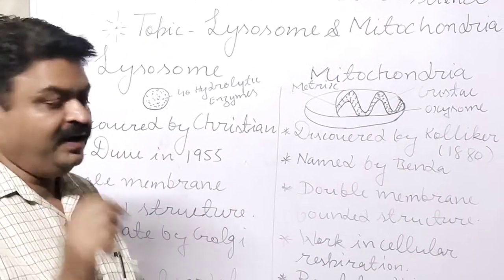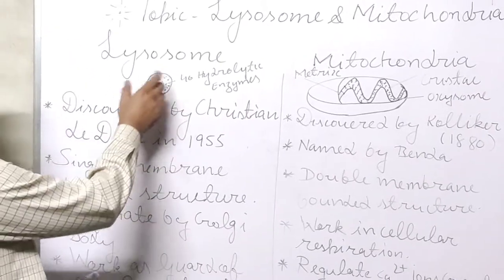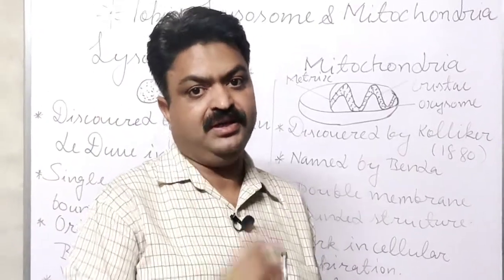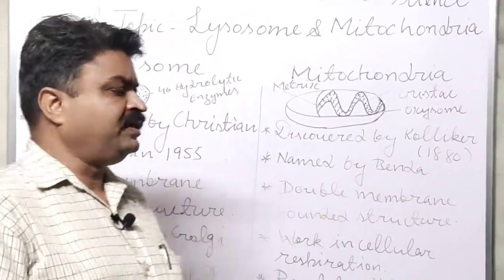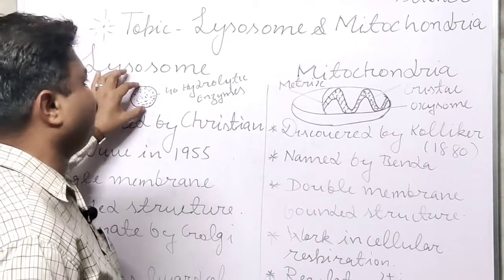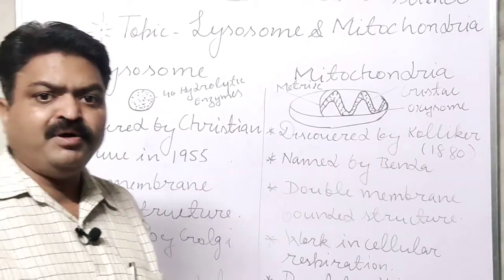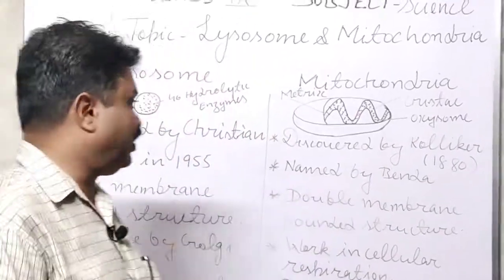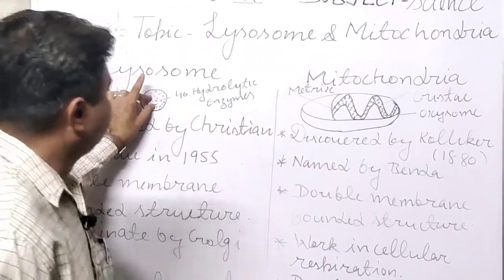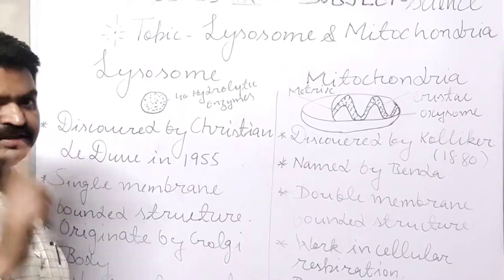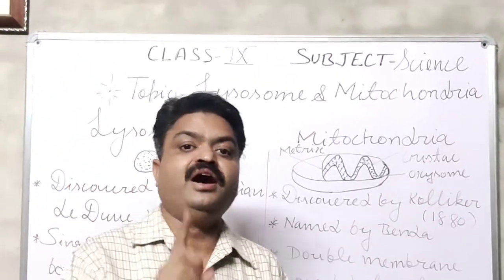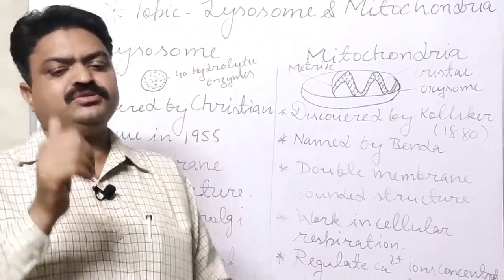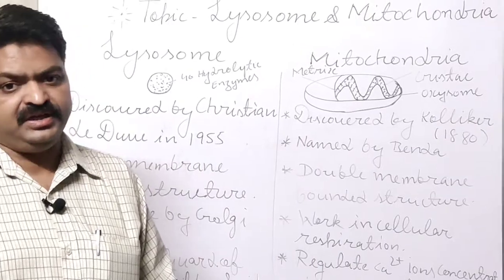Student, it is a spherical, round-shaped organelle of the cell, and in it the hydrolytic enzymes are found. About 40 types of enzymes are found inside the lysosome, and these enzymes are known as hydrolase in the combined form, and we also call them hydrolytic enzymes.